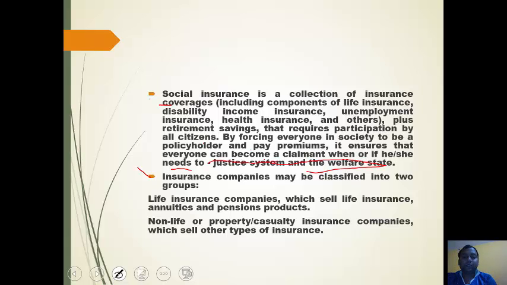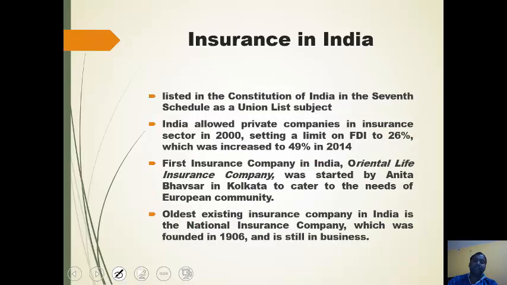Insurance companies may be classified into two groups: life insurance companies and non-life insurance companies. Life insurance companies sell life insurance, annuities and pension products. Non-life or property or casualty insurance companies sell other types of insurance.